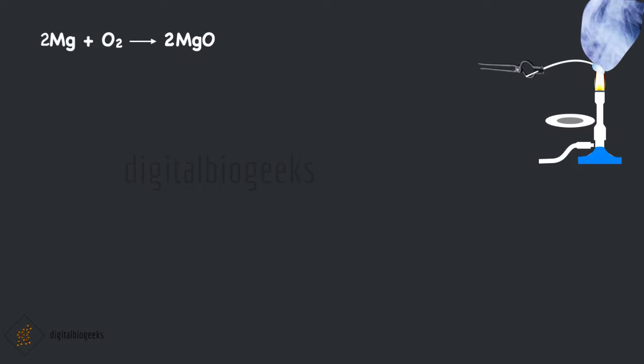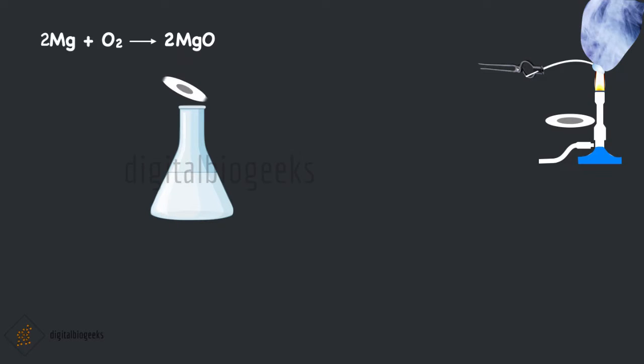If we take a piece of magnesium ribbon and bring it near to the flame, it will burn with a bright white light. When it is completely burnt, we will get a powdery ash. We can express this change through an equation. Magnesium plus oxygen gives magnesium oxide. When magnesium is burnt, we get a new substance called magnesium oxide, which is different from magnesium and which is an ash.